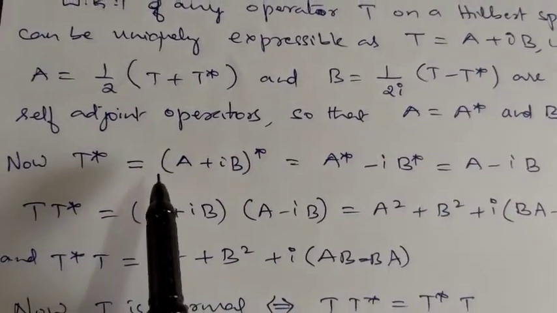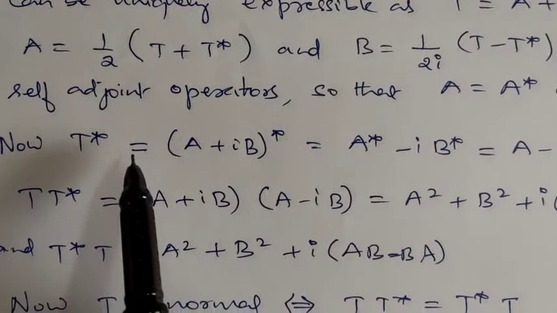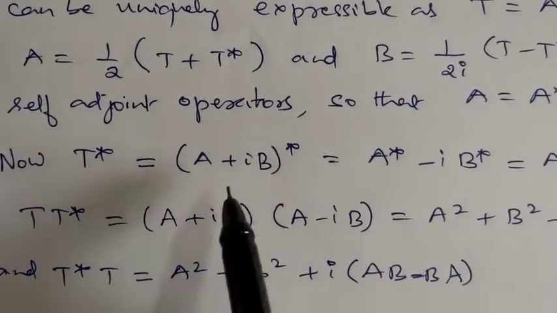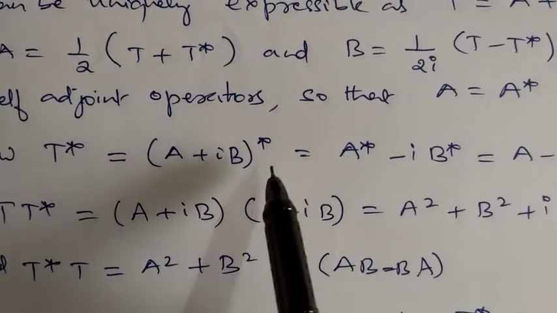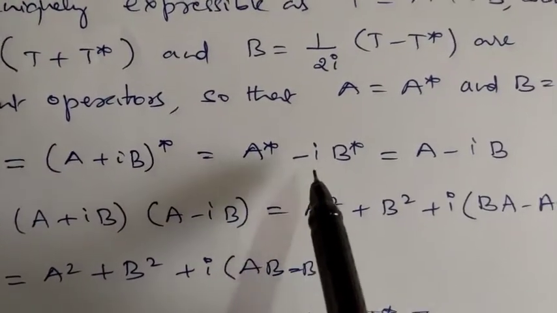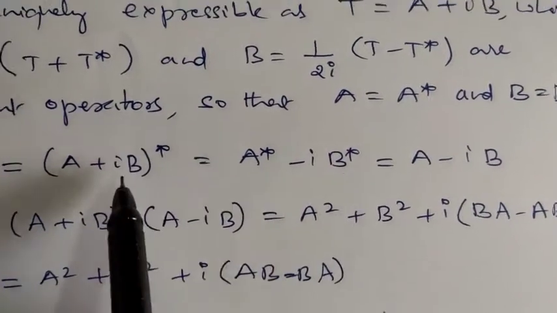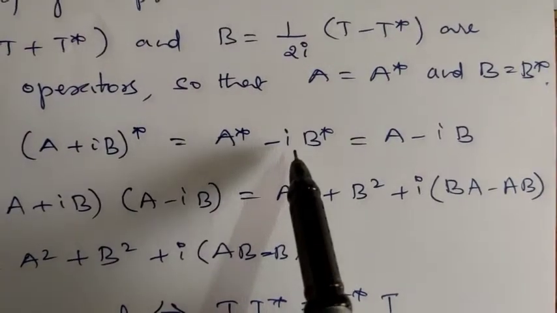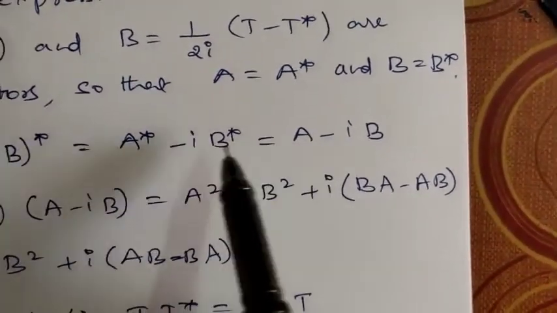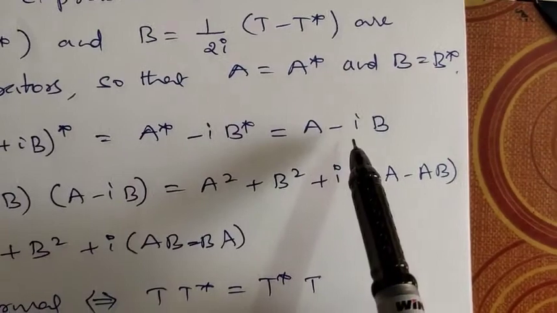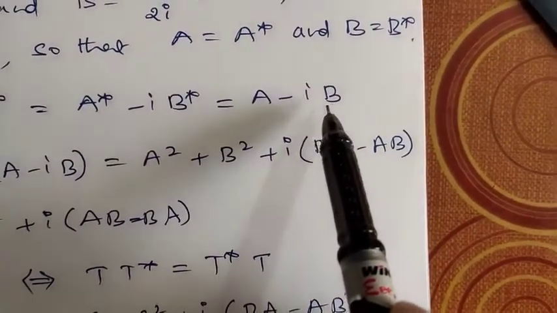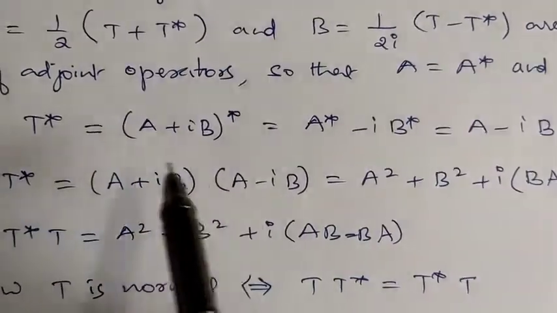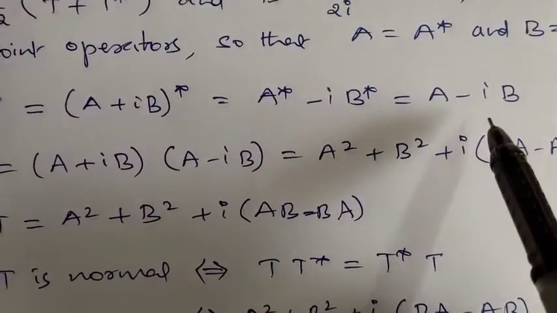Now let's come to T*, the conjugate adjoint of T. T* is equal to (A plus iB) whole star, that's equal to A* plus (iB) whole star. (iB) whole star is what? i* is the conjugate of i, which is minus i, into B*. This is equal to A* which is A, minus iB, because A and B are self-adjoint, A minus iB. Therefore T* is A minus iB, T is A plus iB.